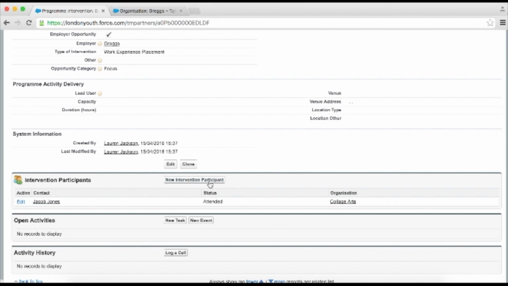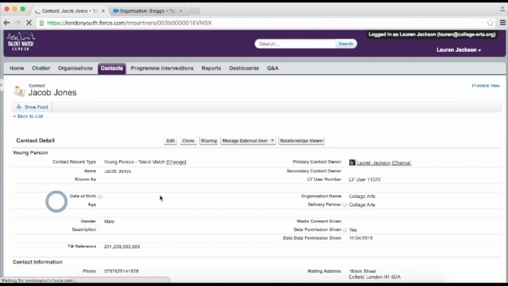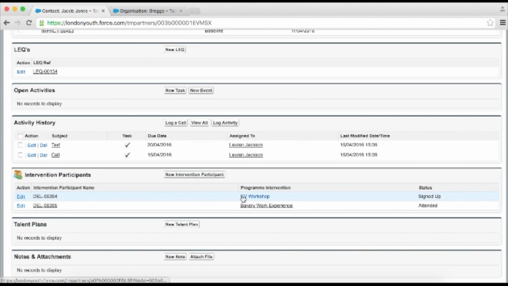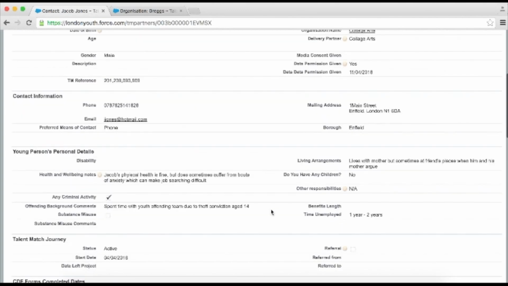If you then click on the young person's name, it will take you to that young person's contact record, where if you scroll all the way down to where the program interventions are listed, you'll see that the session they attended is there. So this is a great way to track all the different activities that a young person might participate in on their Talent Match journey.